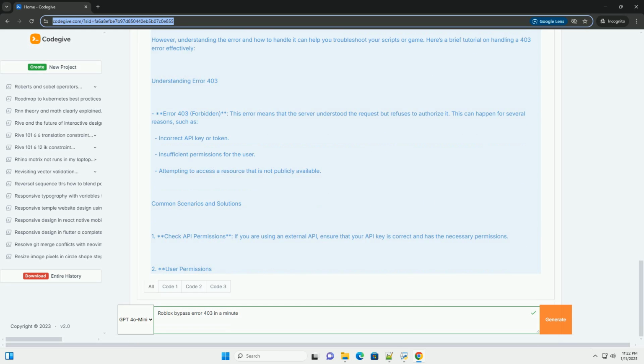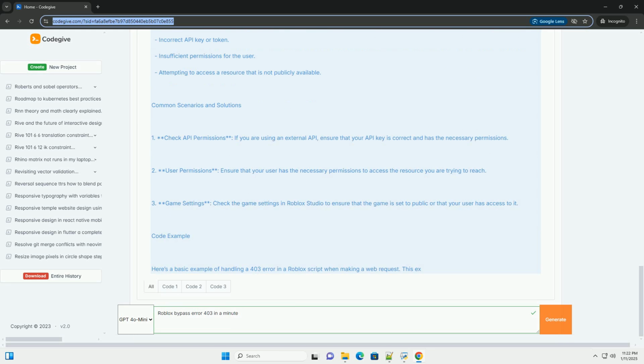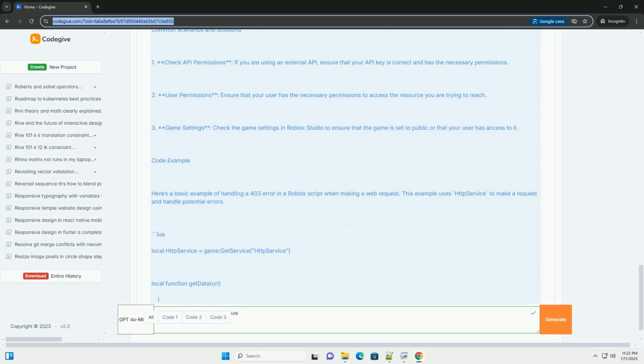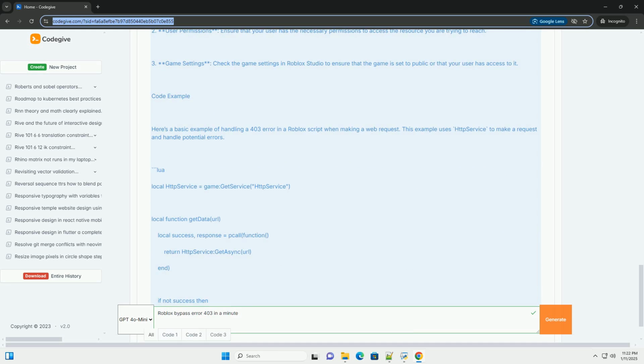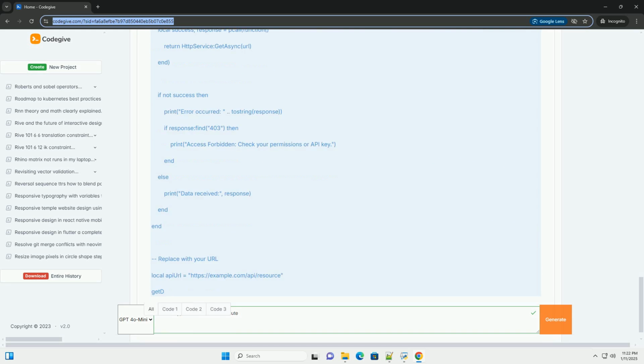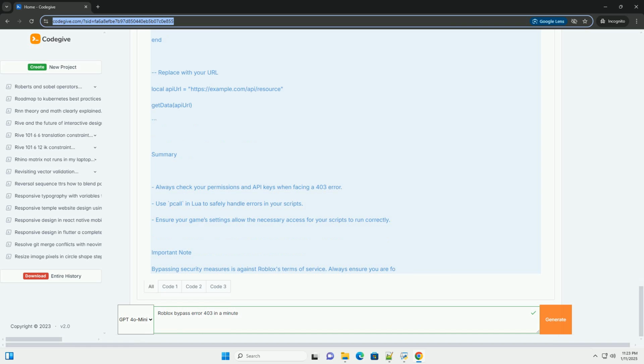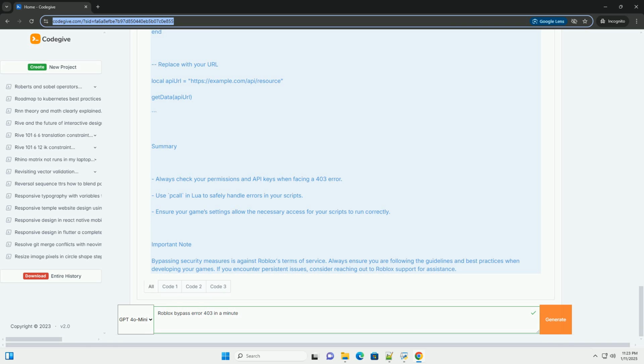Access restrictions. You may be trying to access a game or asset that you don't have permission to view. 2. Privacy settings. The game or asset may be set to private or restricted to certain users. 3. Content moderation. If your content is flagged or restricted, you might encounter this error.